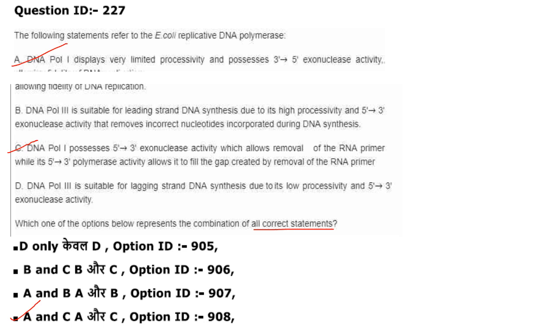DNA polymerase 1 possesses 5' 3' exonuclease activity which allows removal of the RNA primer, while its 5' 3' polymerase activity allows it to fill the gap created by removal of the RNA primer. That is correct. DNA polymerase 3 is suitable for lagging strand DNA synthesis due to its low processivity and 5' 3' exonuclease activity. It is having 5' 3' polymerase activity. So option D is also not correct. So the correct statements are A and C, and that is option 4, option ID 908.